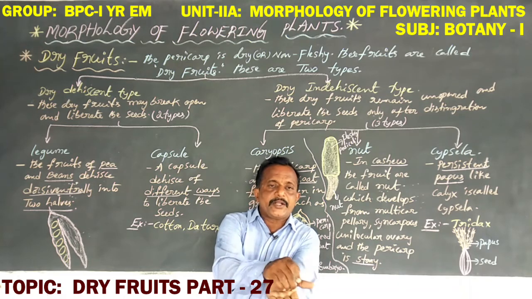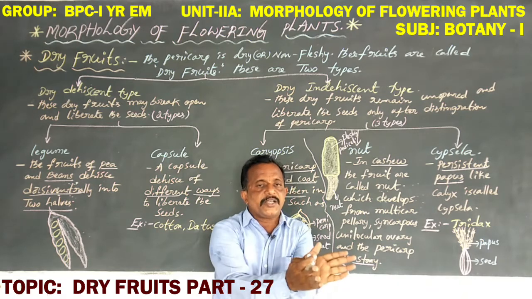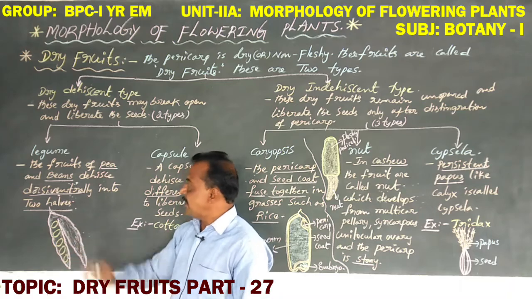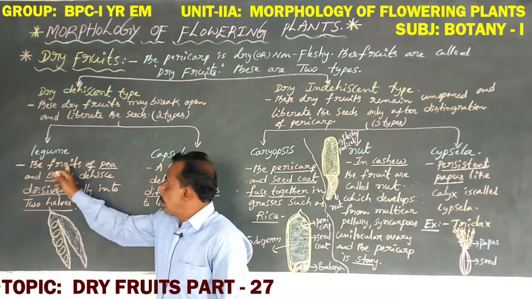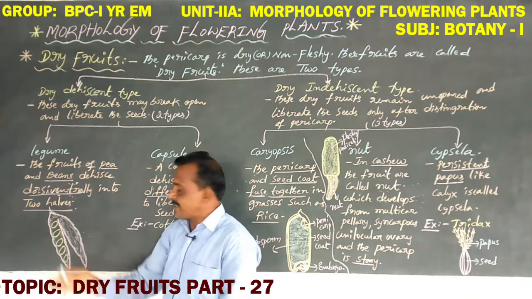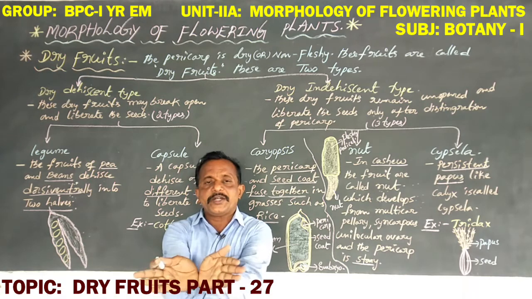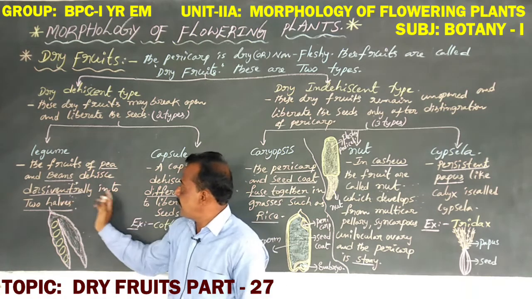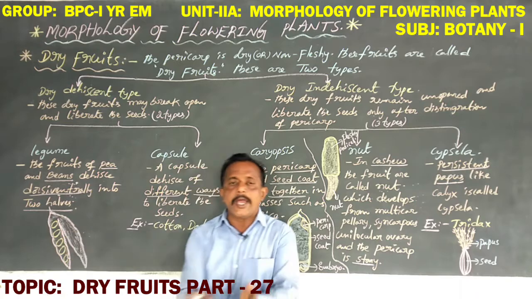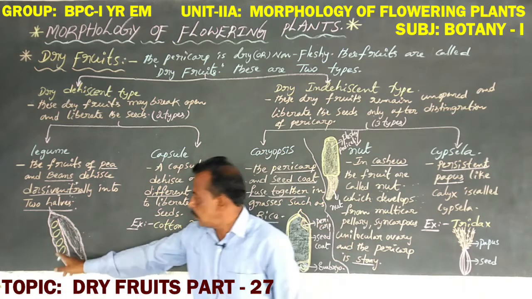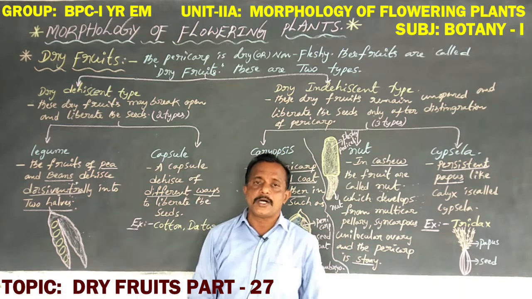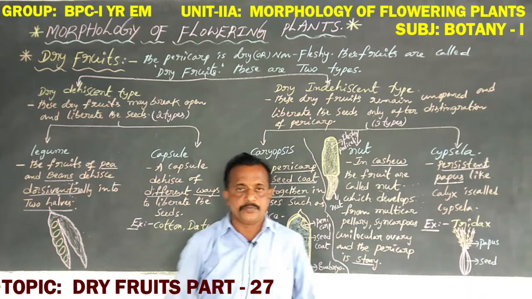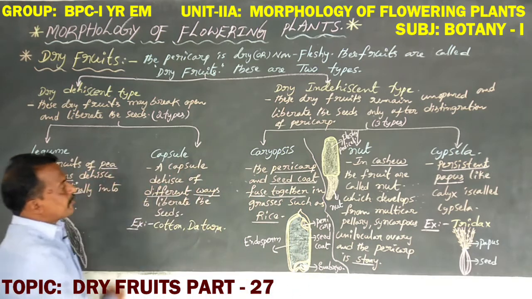This is the dorsal part and this is the ventral part. So the fruits of pea and beans dehisce dorsally and ventrally into two halves. That is legume.